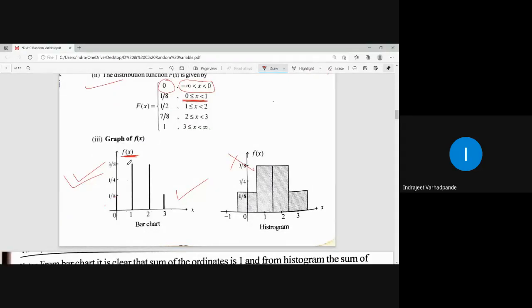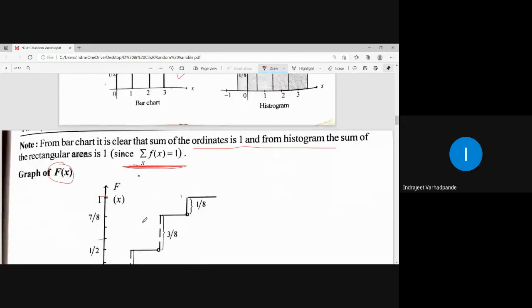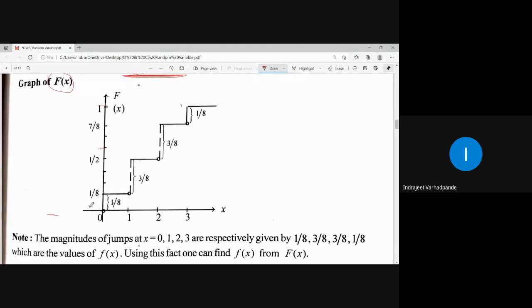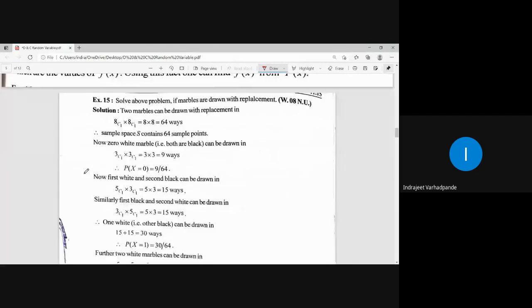graph. For small f of x, this will look like a bar diagram, and for capital F of x it will be a step function because it is defined in the interval. So accordingly, this will be the graph of capital F of x, right?